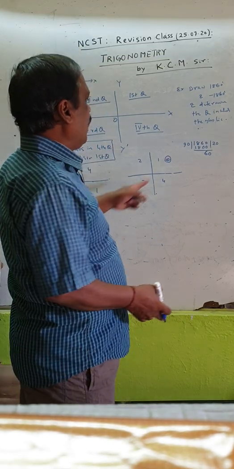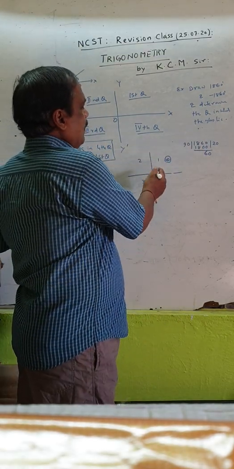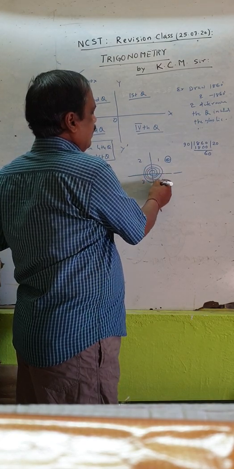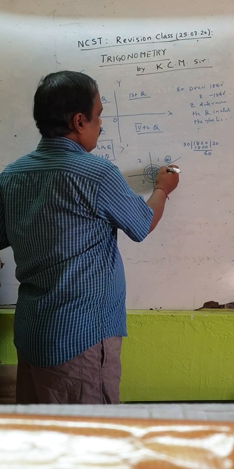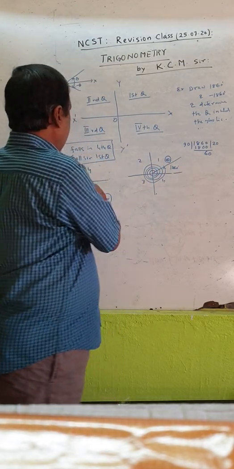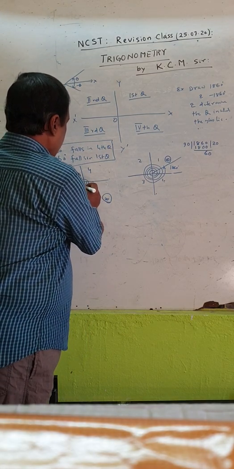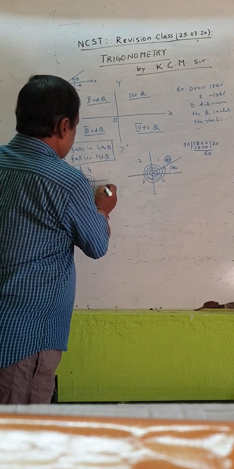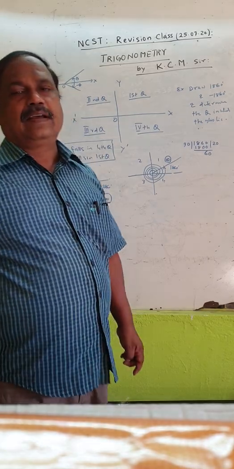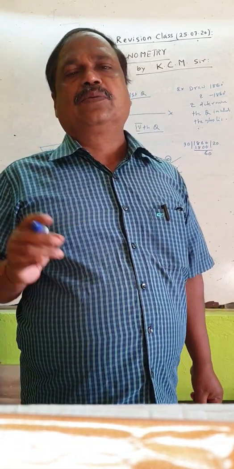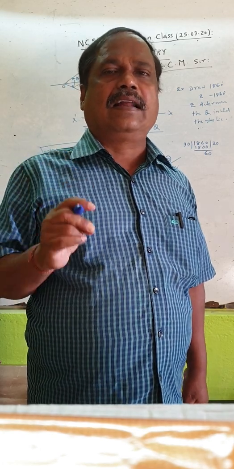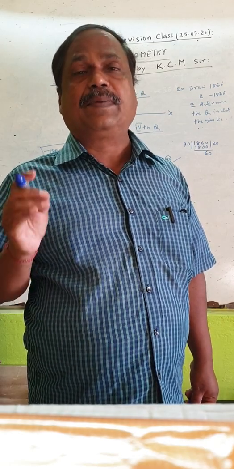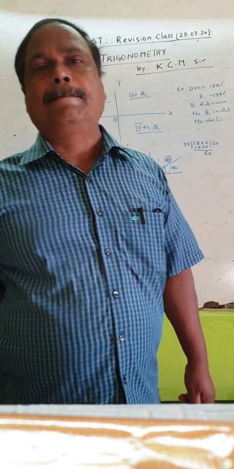Only 20 times, then another 60. Similarly for the negative angle. Our very purpose is to know in which quadrant the angle lies, because trigonometric functions have particular signs in different quadrants. That I will explain again.